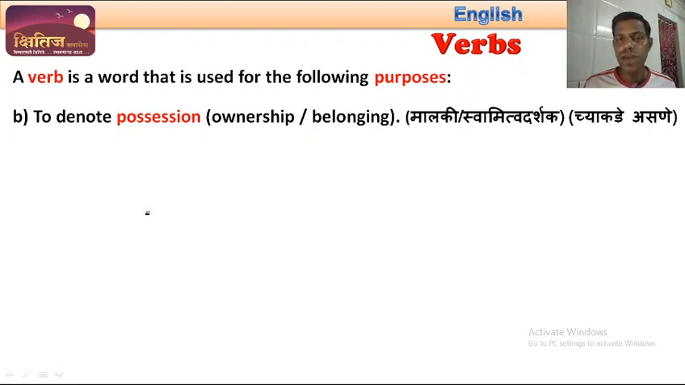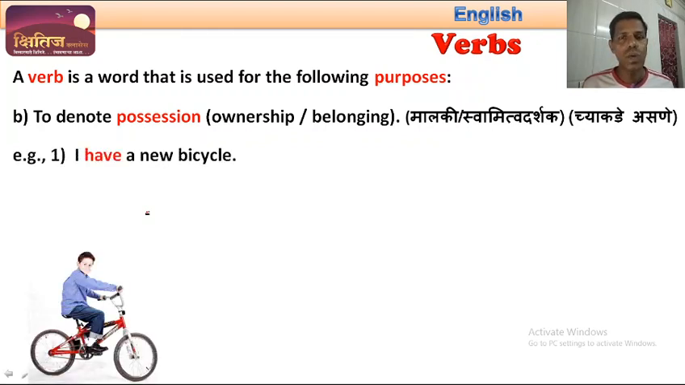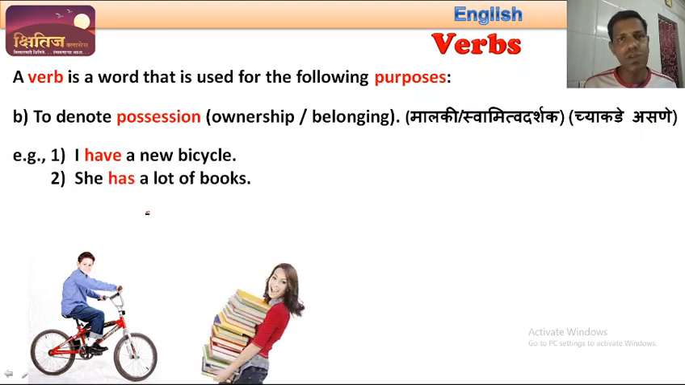So here we are talking about some person or something having something, owning something. Let us see examples. I have a new bicycle. She has a lot of books. So see, in these two examples, we are not talking about any action, but we are talking about ownership. For example, I own the new bicycle. And the word that I have used to show that ownership is have. She has a lot of books. So the word has shows ownership or belonging of the books.